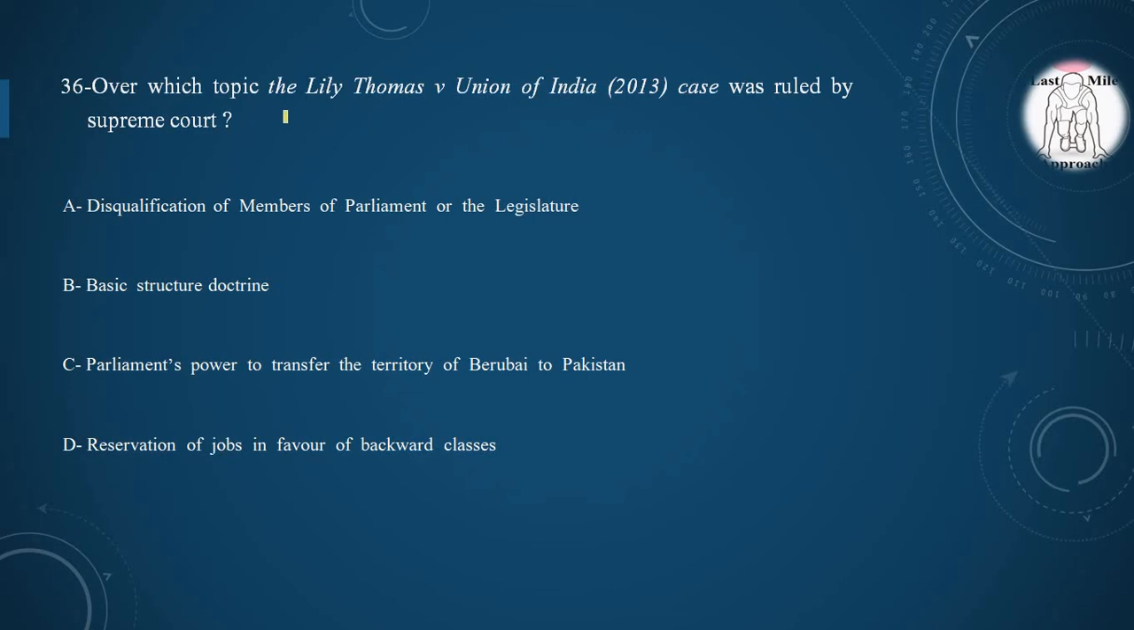Next question: over which topic the Lily Thomas versus Union of India 2013 case was ruled by Supreme Court? Option A, disqualification of members of Parliament or the legislature. Option B, basic structure doctrine. Option C, Parliament's power to transfer the territory of Berubari to Pakistan. Option D, reservation of jobs in favor of backward classes. And the correct option is option A, disqualification of members of Parliament or the legislature.